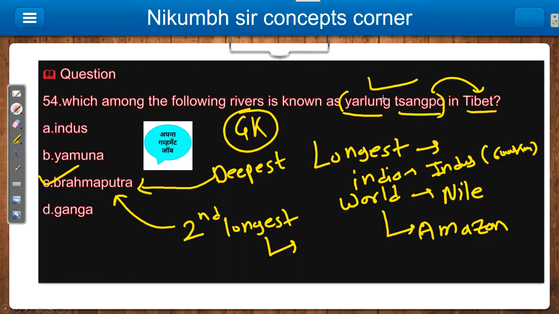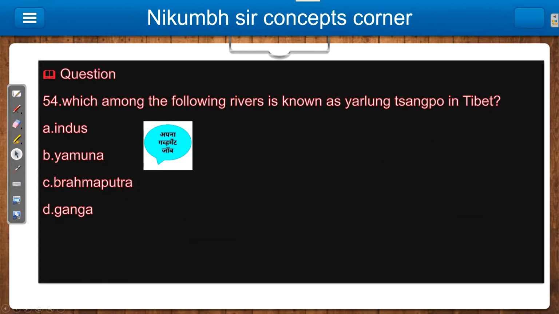Okay, the first question, obviously asked: Yarlung Tsangpo in Tibet is known as Brahmaputra. The deepest river is Brahmaputra. Second longest in India, Brahmaputra. So you should remember these three important points about Brahmaputra. That's enough for this question. Let's move to question number 55.